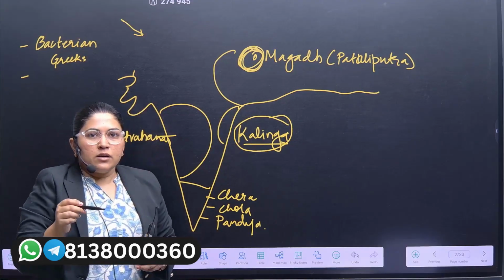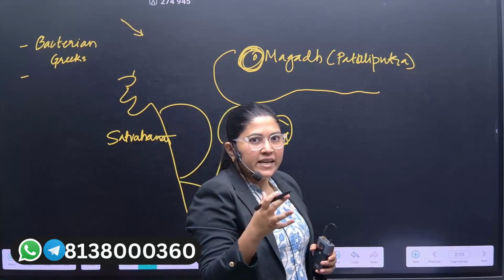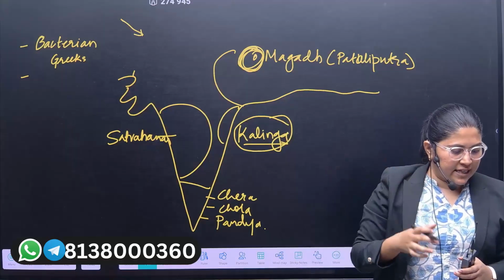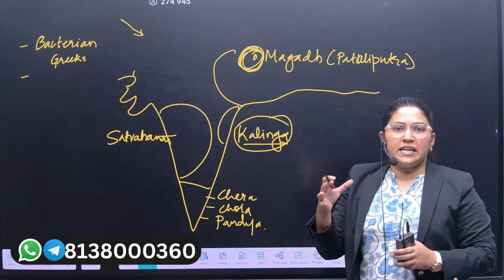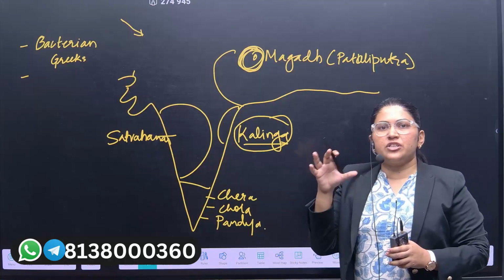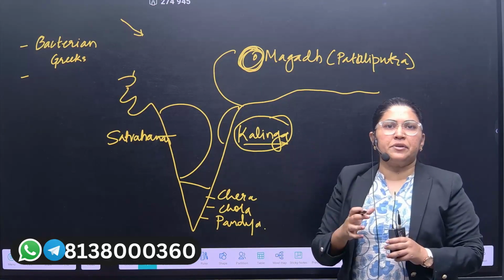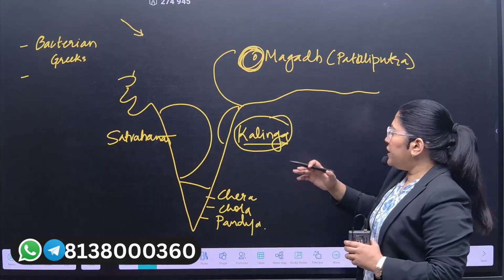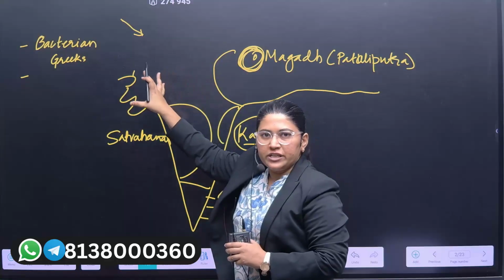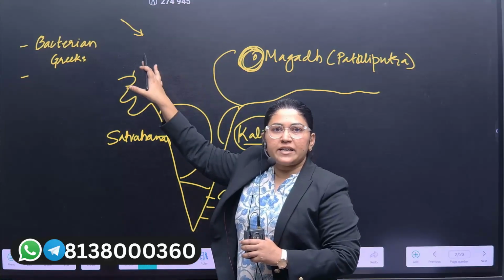Secondly, the Bactrian Greeks originated from the Afghanistan land, and they established their kingdom in northwest India. They would be having some cultural and social ties with the Indian regions as well. So we'll see that the art and culture of this region, the North Indian art and culture, would be impacted due to these people.